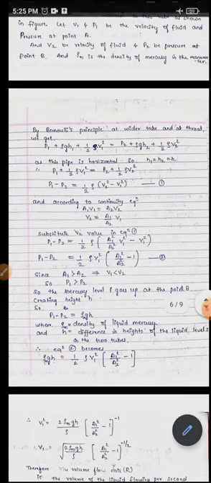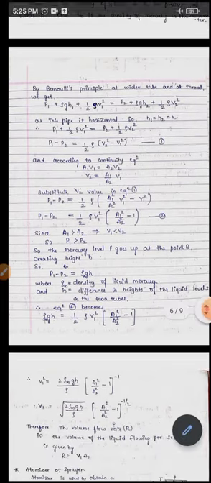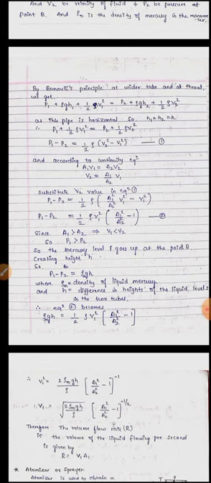Then we will rearrange this equation to P1 minus P2 equals half of rho into V2 square minus V1 square. We are taking this as equation number 1. And according to the continuity equation, the product of area and velocity is constant. So as the area increases, velocity decreases, and vice versa.